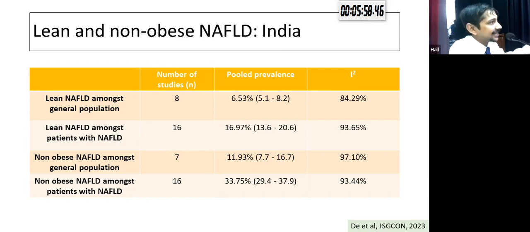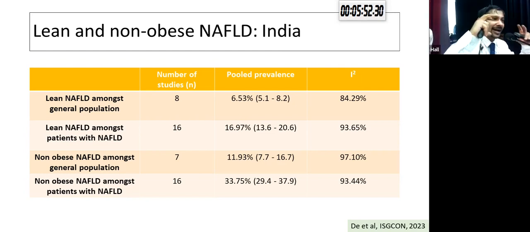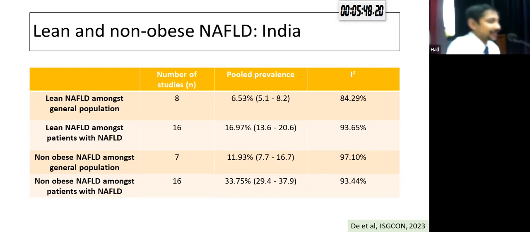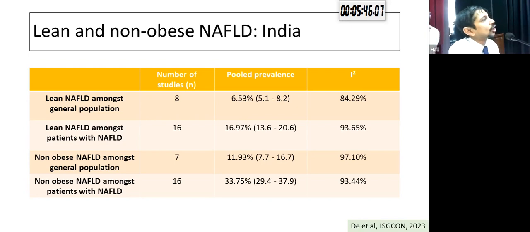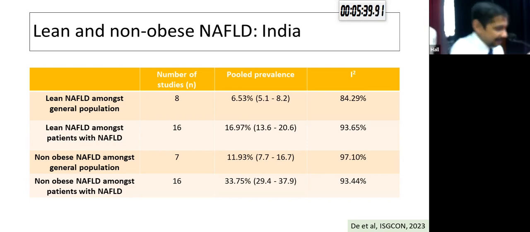So the prevalence in the general community for lean and non-obese NAFLD would be around 5 to 10%. But if we look at NAFLD as a group, then among NAFLD, around 16 to 32% would qualify as lean or non-obese NAFLD in India. So even though it is less, it is not negligible, and we cannot neglect this as a group.